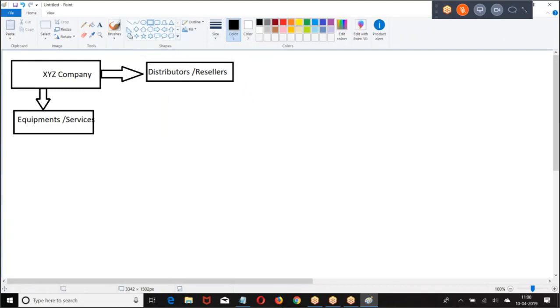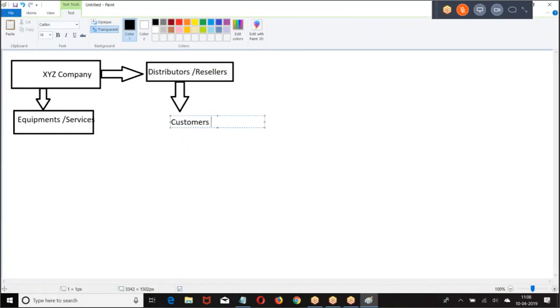These distributors and resellers will sell the products to the customers. So XYZ company has brought some distributors and resellers, and those people will be selling the products to the customers.